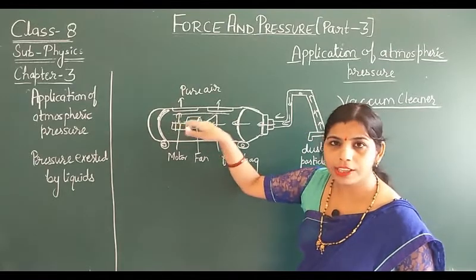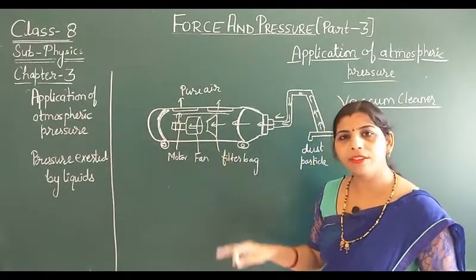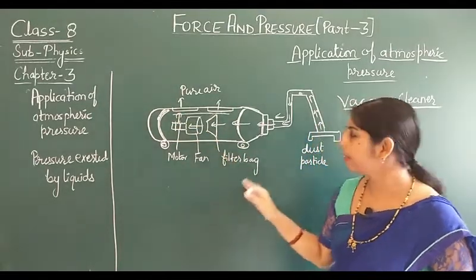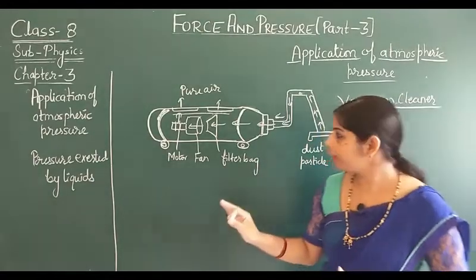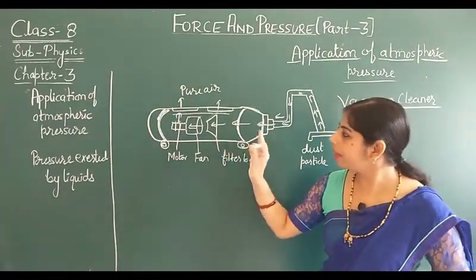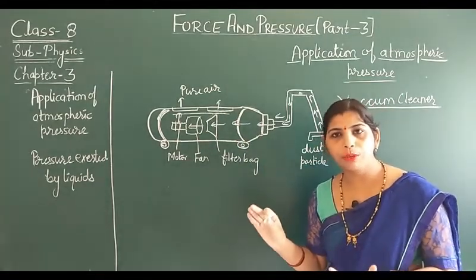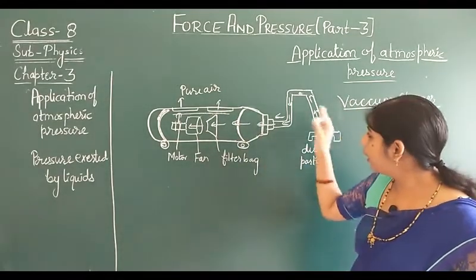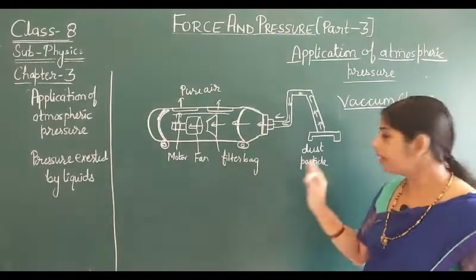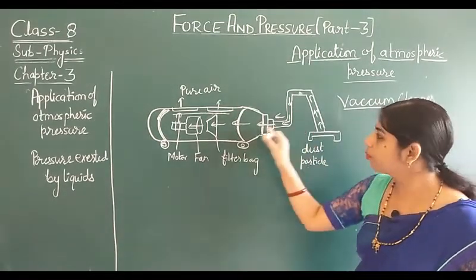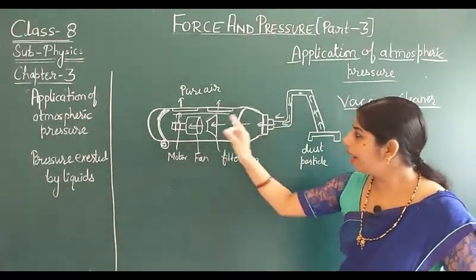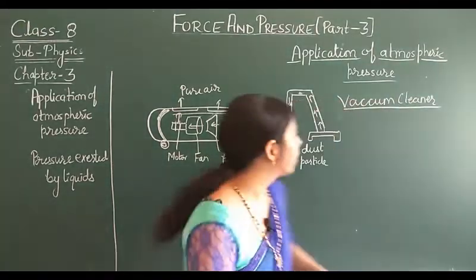The pure air moves out from the exit given in the vacuum cleaner. That means after the motor is switched on, all the internal air moves out, which creates a partial vacuum. The air is less, the atmospheric pressure is in excess, and it causes the dust particles to move inside the vacuum cleaner, and on this principle it works.